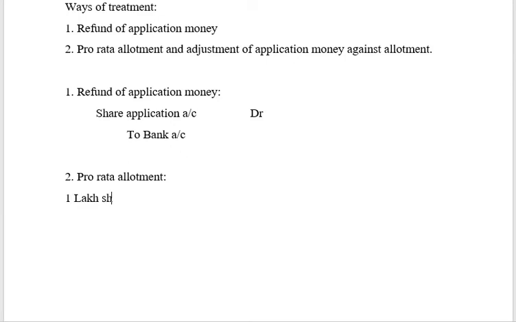So let us take this example. 1 lakh shares issued, 1 lakh 20,000 shares subscribed, right? So I can probably come to a conclusion that if I allot these entire share applications as they are, then I will come to 1,20,000 shares, which is not going to be possible.